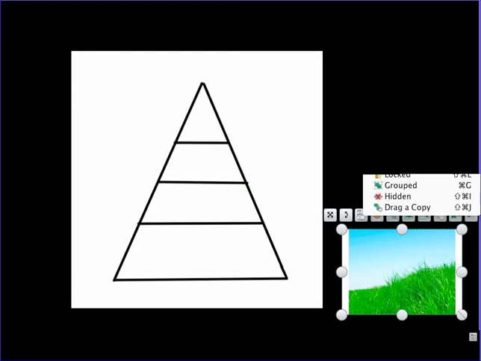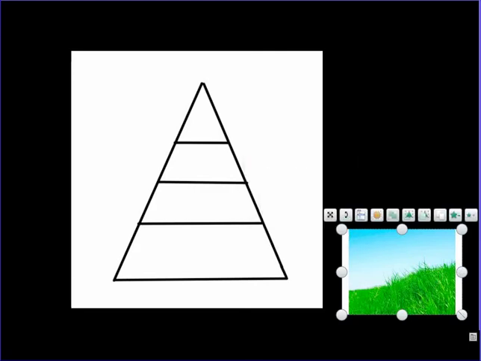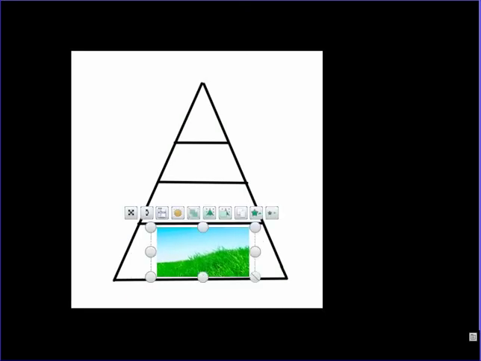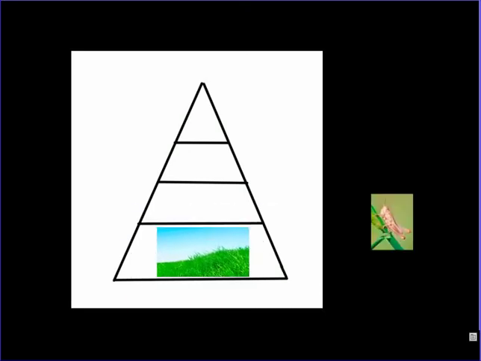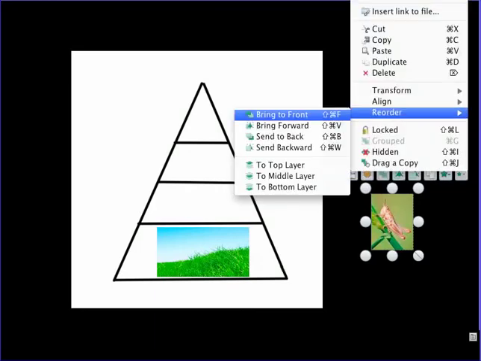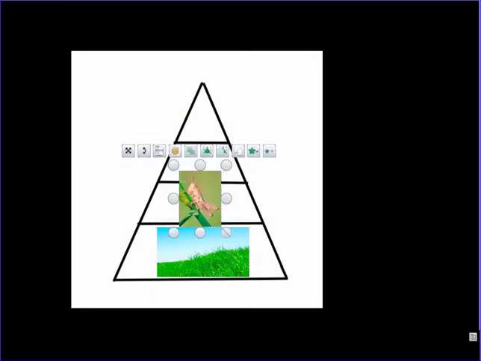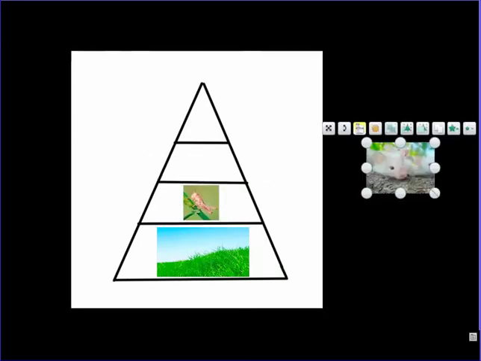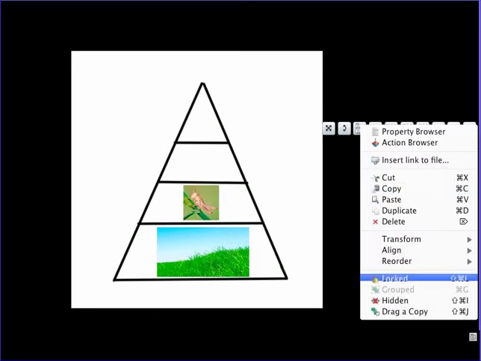The grasshopper was eaten by the mouse, so we'll put the mouse on here. And then the last thing could be the snake or the hawk, whichever one. Now you can go higher than this, but this is just an example up to 4 because that's normally what they look like.